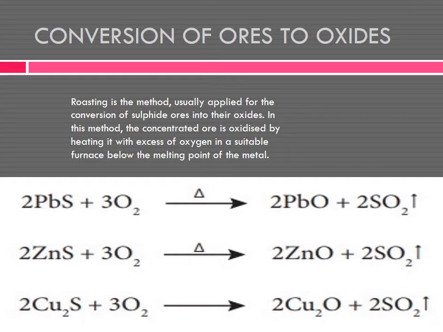First of all, we are going to see about roasting. It is a method used for conversion of sulfide ores into their oxides. Conversion of sulfide ore into oxide. Do you understand?